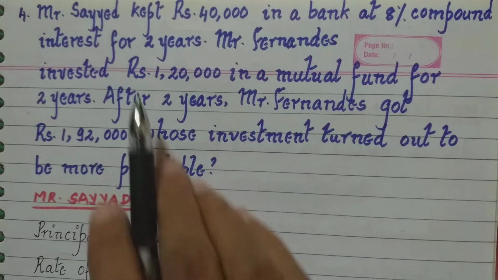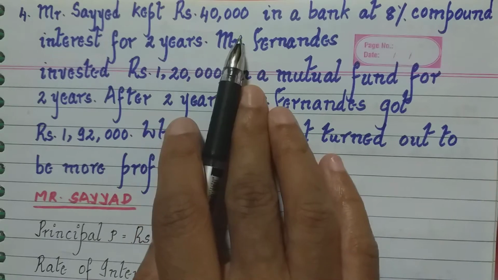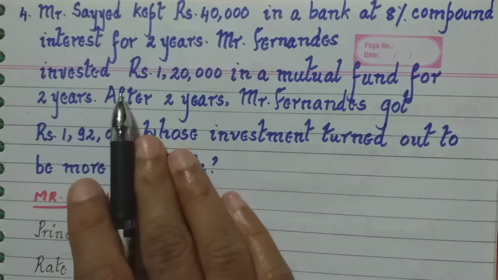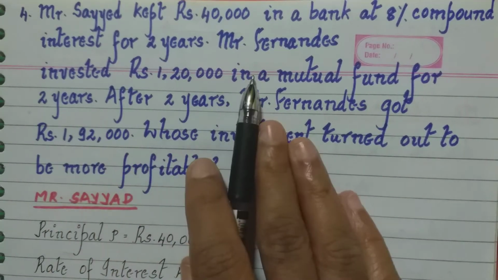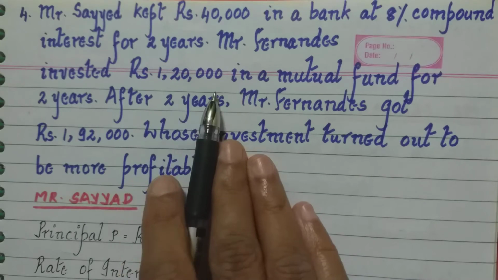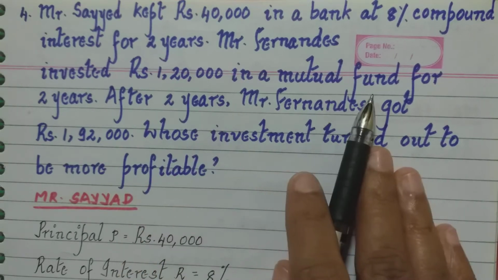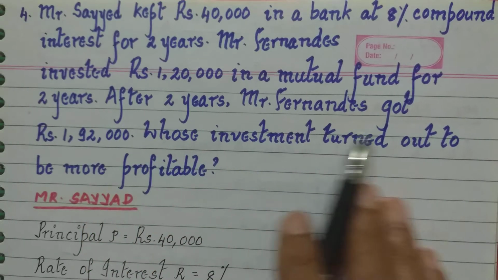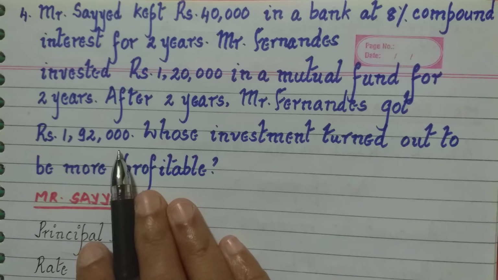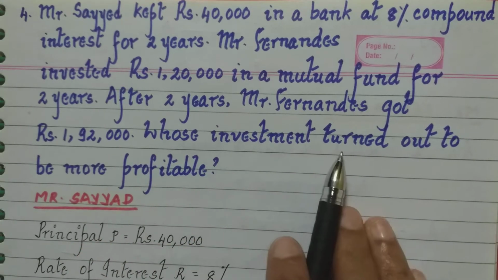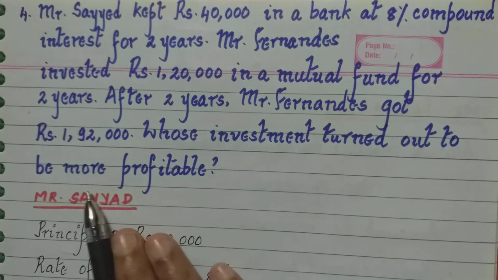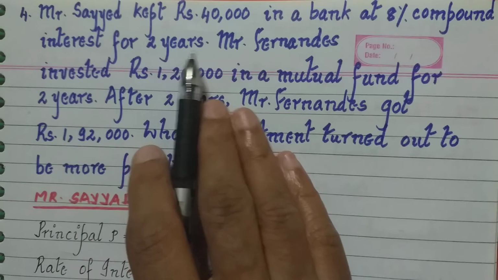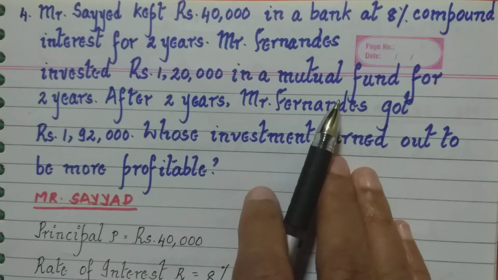The fourth question: Mr. Syed kept rupees 40,000 in a bank at 8% compound interest for 2 years. Mr. Fernandez invested rupees 1,20,000 in a mutual fund for 2 years. After 2 years, Mr. Fernandez got rupees 1,92,000. Whose investment turned out to be more profitable? We can see here they are talking about two individuals, how they have invested the money.